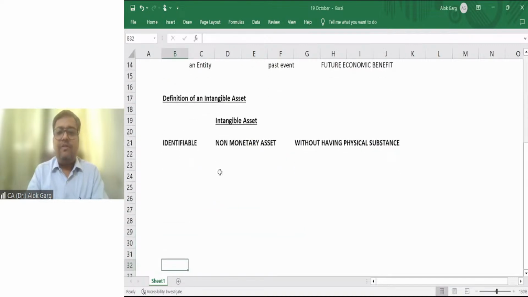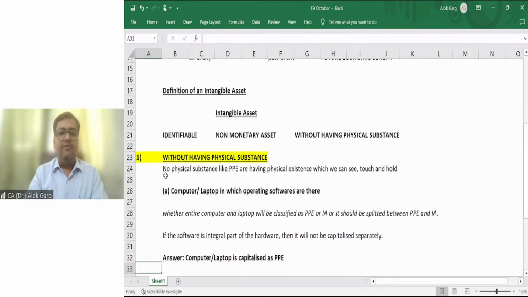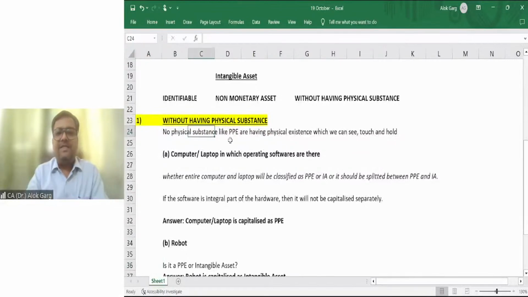What we have discussed, let me write here. Without physical substance means no physical substance, whereas PPE has physical existence, which we can see, touch, and hold. The first example which I have taken is a computer or laptop in which operating software is there.